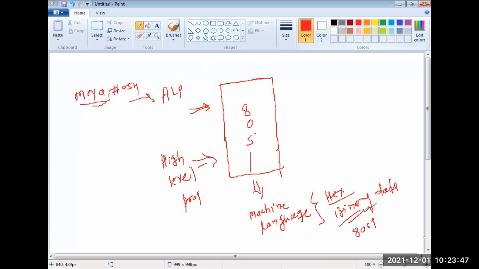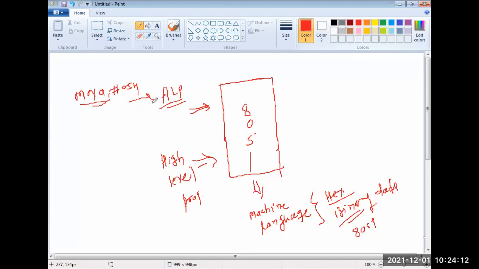Are you getting what I'm saying? To run the application, I am writing the program in two languages. One is assembly language, and that is machine dependent. Machine dependent means that for a particular 8051, we have fixed syntax, and that syntax will be applicable to the 8051 only. The code written in this is not applicable to the 8085 or 8086.